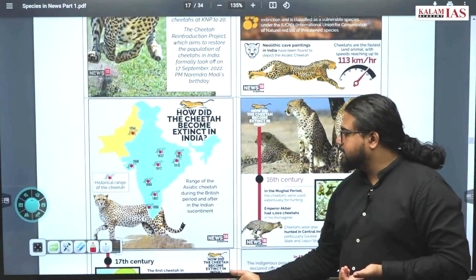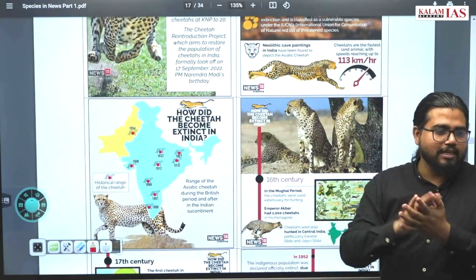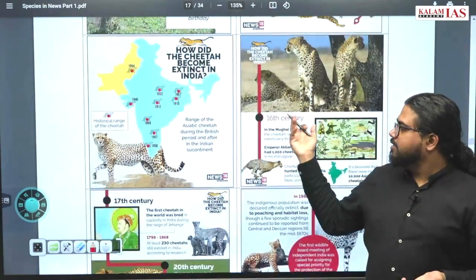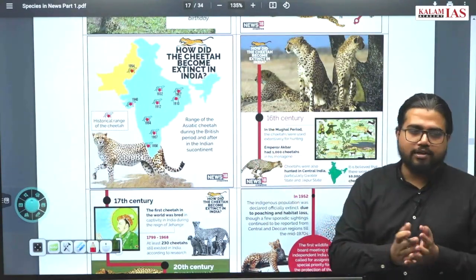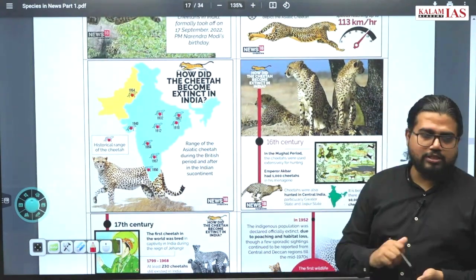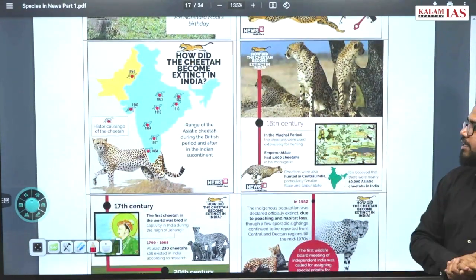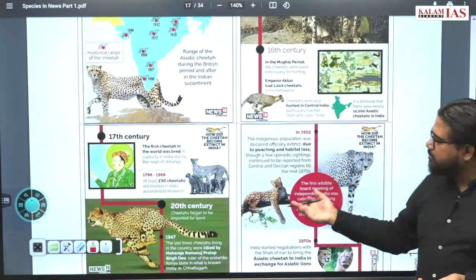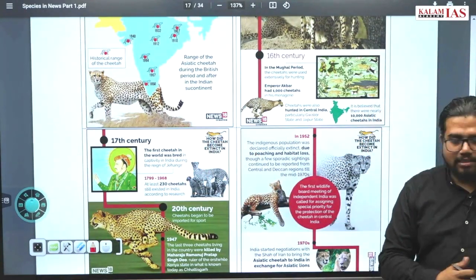So how did the cheetah become extinct? When the Rajas were there, they were killing the cheetahs for fun or for hunting, to show their bravery. Secondly, when the British came, they also killed for bravery. Beyond that, they captured cheetahs and exported them for circuses and other applications. Due to all this, by the 20th century India, which had been a hub of cheetahs, saw cheetahs become extinct from India. Now you can find Neolithic art and Mughal art, all of which have representations of cheetahs.